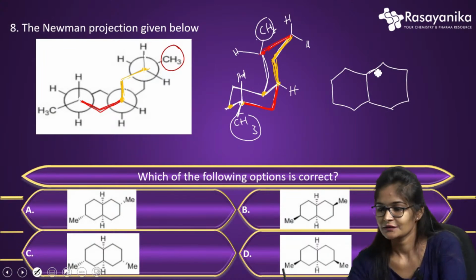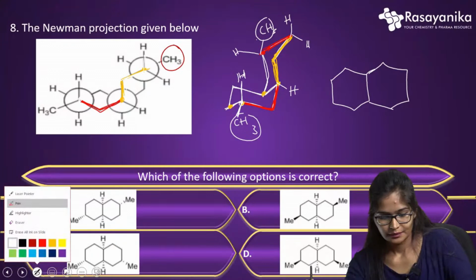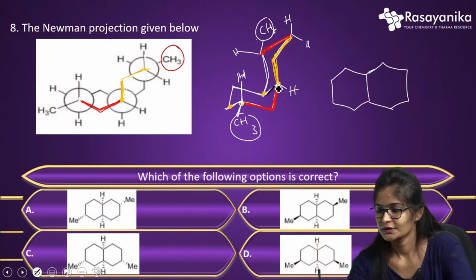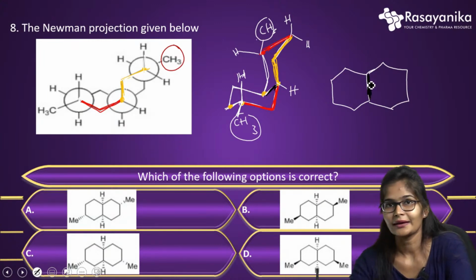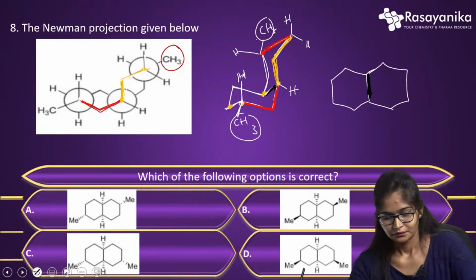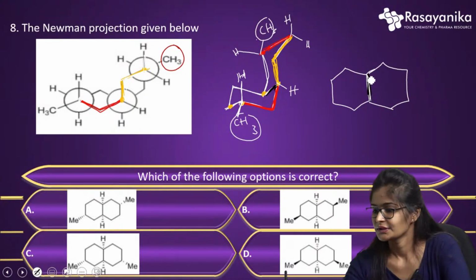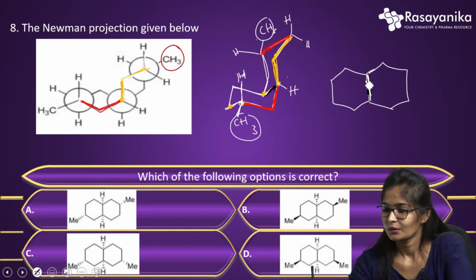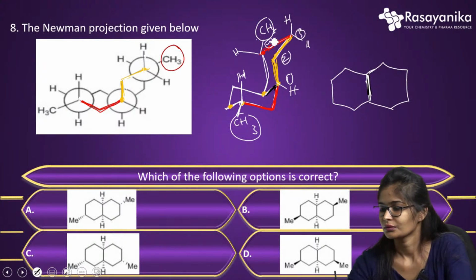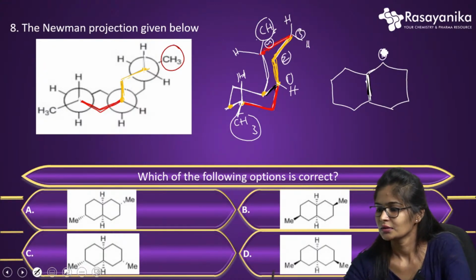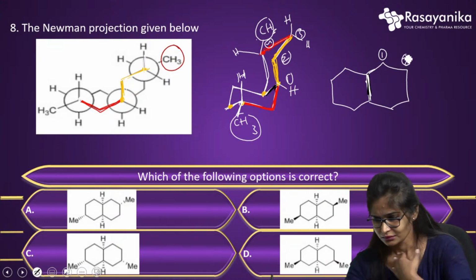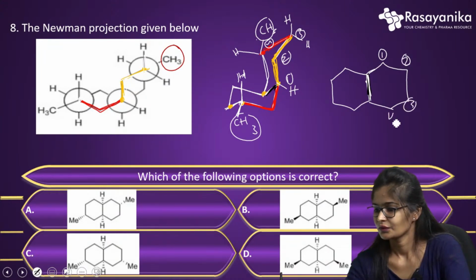Let me mark the bridge so you can understand. The structure I have shown with black color, this is my bridge, which is connecting two rings. It is connecting two rings, and if I count from here, 1, 2, 3, 4.